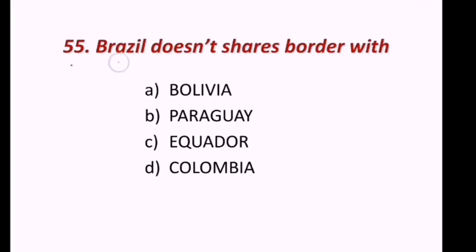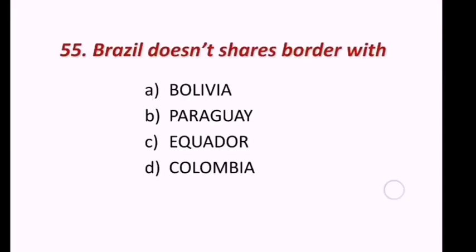Next question. Brazil does not share border with Bolivia, Paraguay, Ecuador, Colombia. Look at the map here. Colombia is there, Bolivia is there, Paraguay is there, but Ecuador is not sharing border with Brazil. Hence the correct answer is Ecuador.